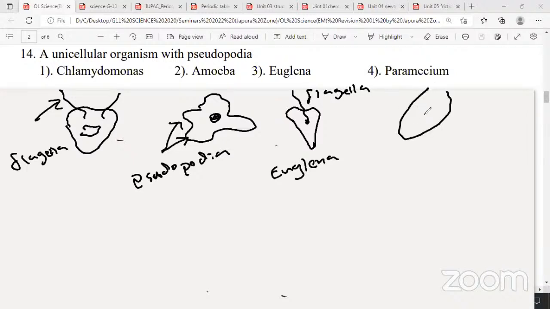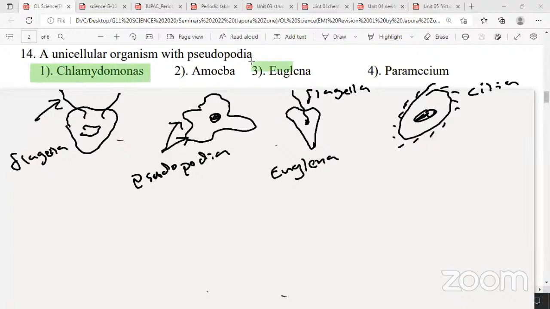Paramecium is also a protozoan. Paramecium has cilia as the locomotory organelle. So those are the locomotory organelles of these organisms. You can put a curly bracket. Out of all these, Chlamydomonas an algae is photosynthetic, but Euglena is also photosynthetic though not an algae.